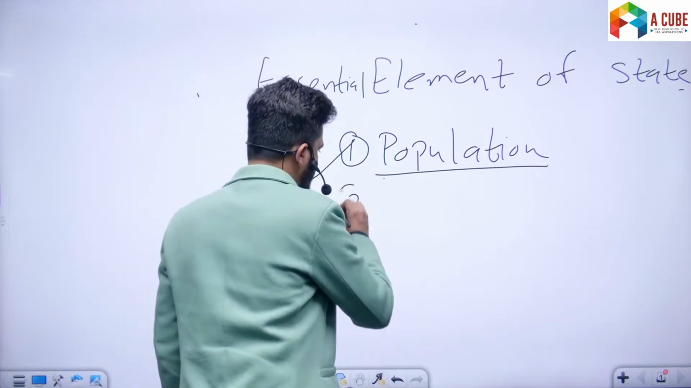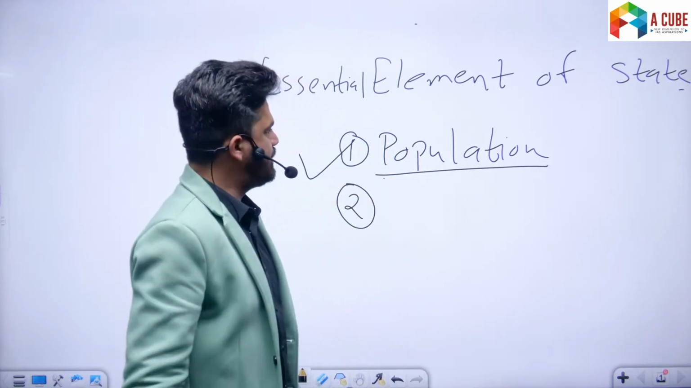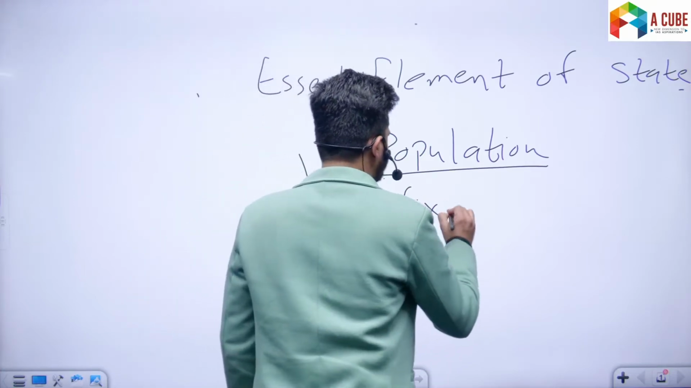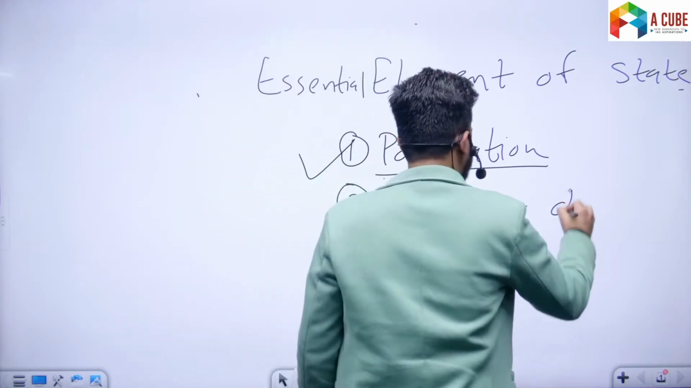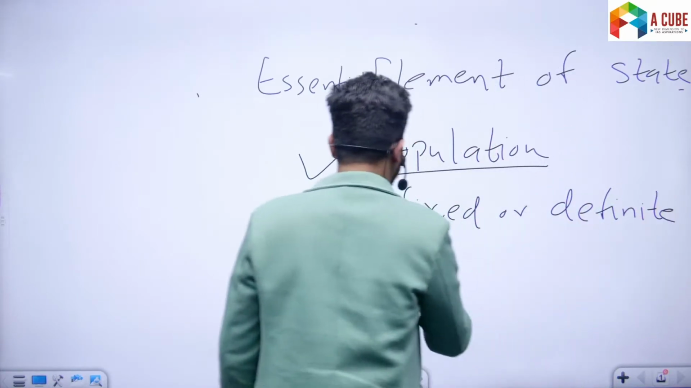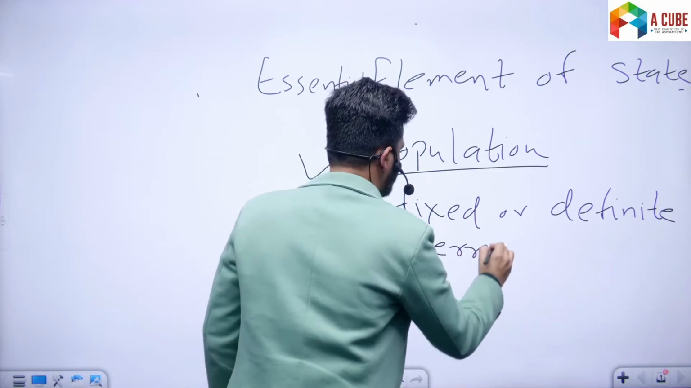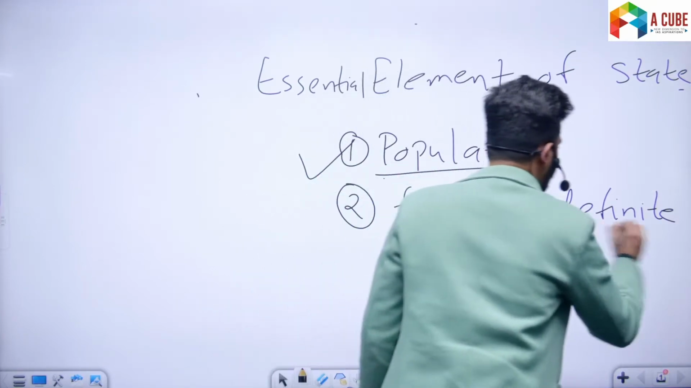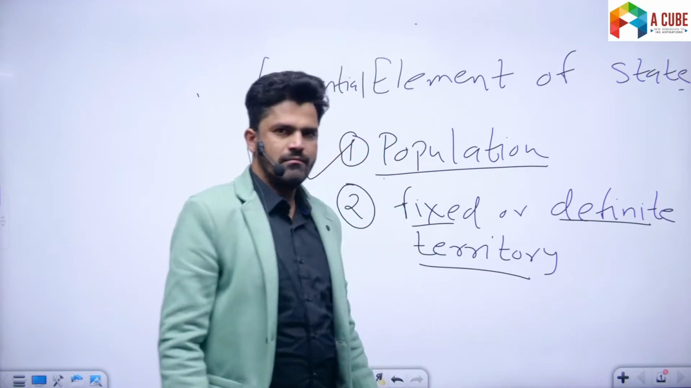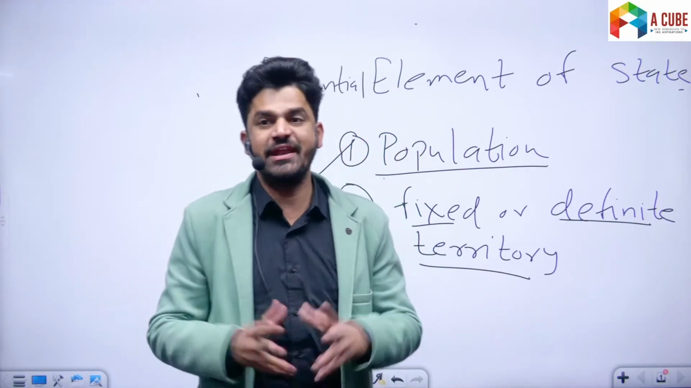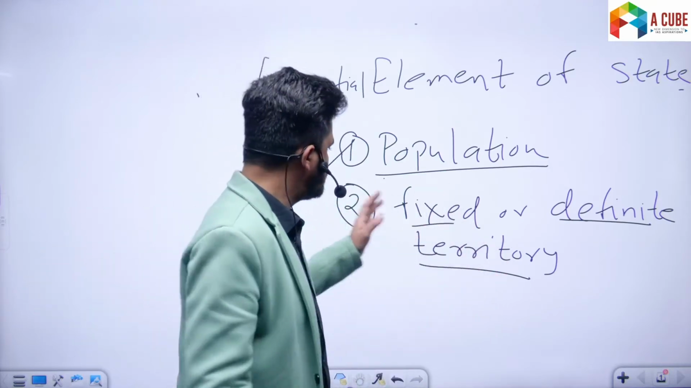Second important aspect of the state is fixed or definite territory. Now this is very important. Fixed or definite territory. Without territory, there is no use of state. I mean, state cannot exist without territory.